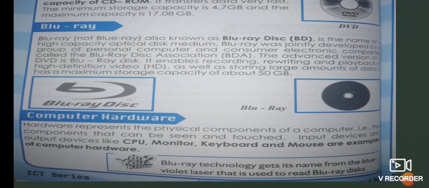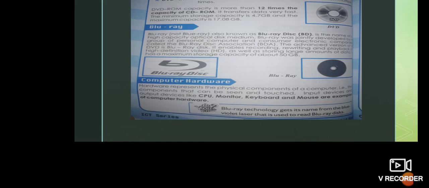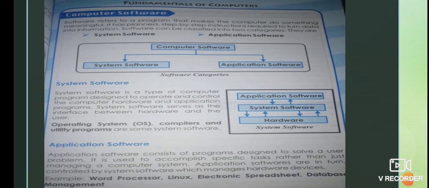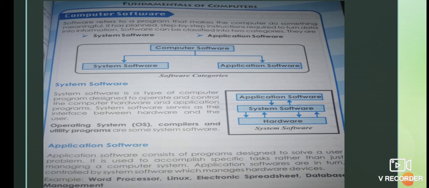And then the next topic is computer hardware. Hardware means whatever devices we can see and touch, that is called computer hardware. For example, CPU we can see and touch, and monitor, keyboard, mouse are the best examples of computer hardware. And then software. Software means, for example, if you want to instruct the computer to do something useful, like adding some numbers, we go for a calculator. Calculator is also one example of software.